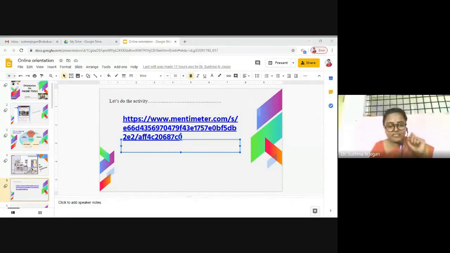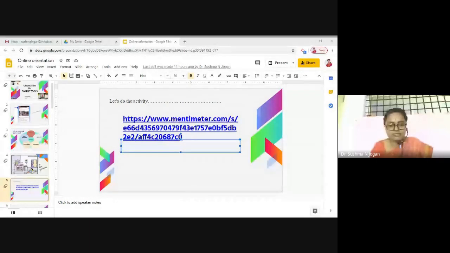This is an activity, so please go to Google and type menti.com. In your chat box, I'm forwarding the website menti.com. This is the first activity showing how you can interact with students: you can receive live responses from students, and those responses will be visible on your screen.